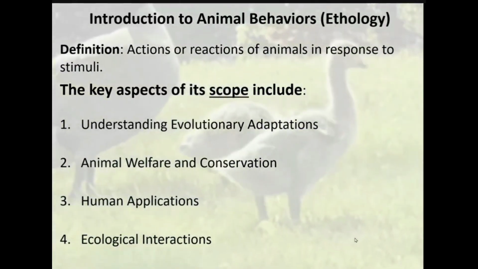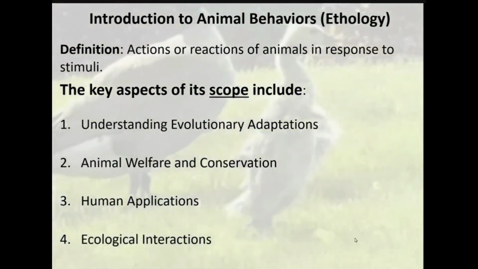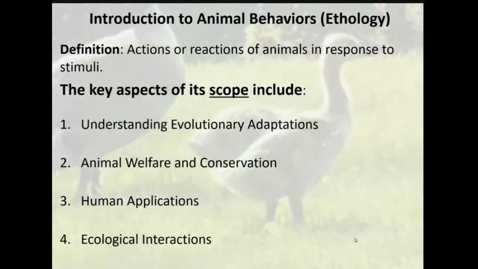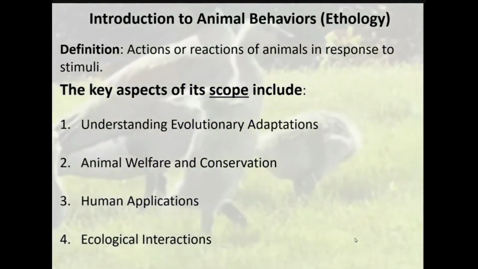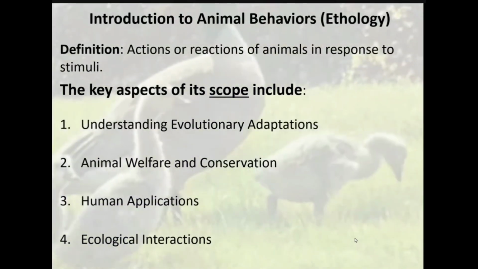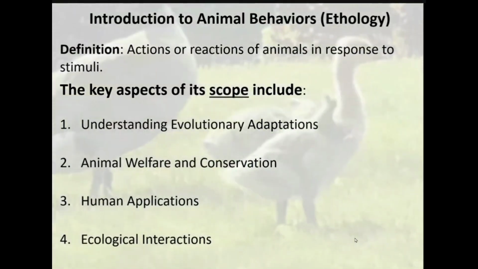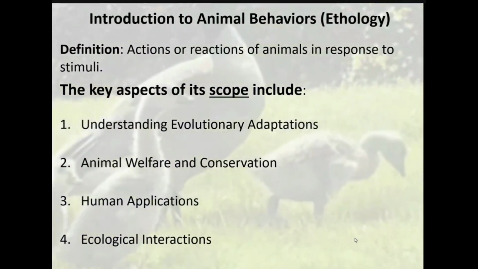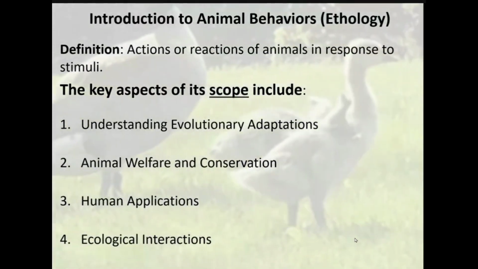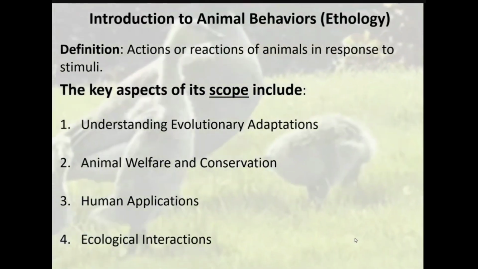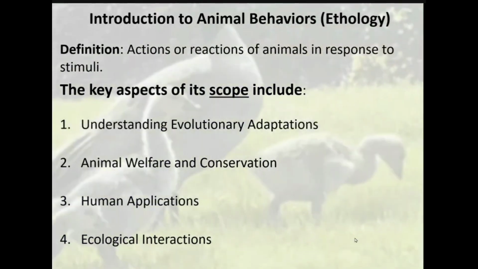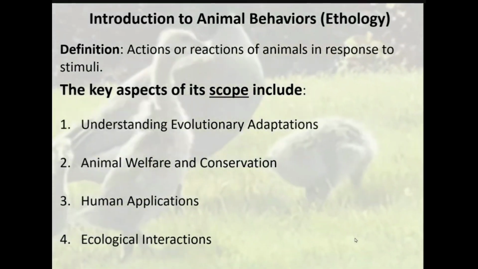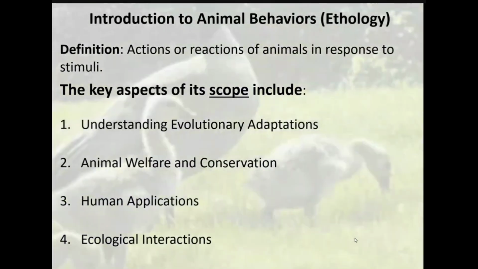The second point related to the scope of animal behavior is animal welfare and conservation. Understanding animal behavior plays a crucial role in promoting animal welfare and conservation efforts. By understanding behavior, researchers can identify signs of stress, pain, and discomfort in animals, enabling better management practices in captive and wild settings.